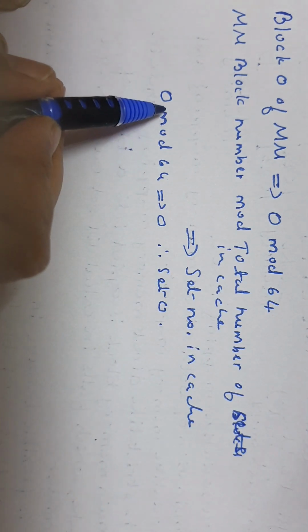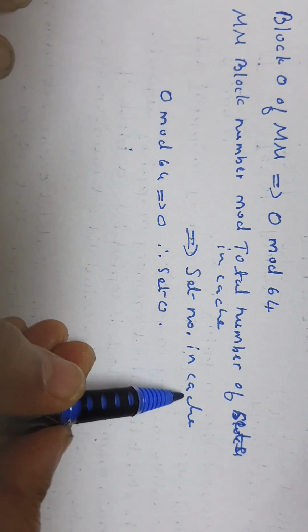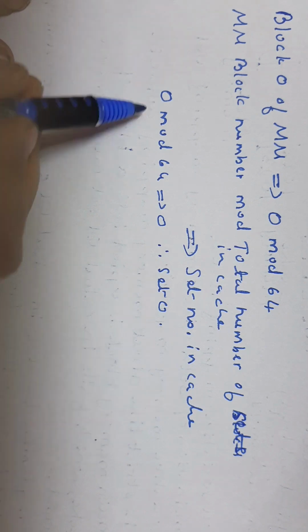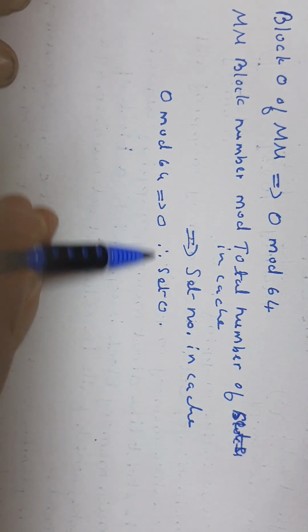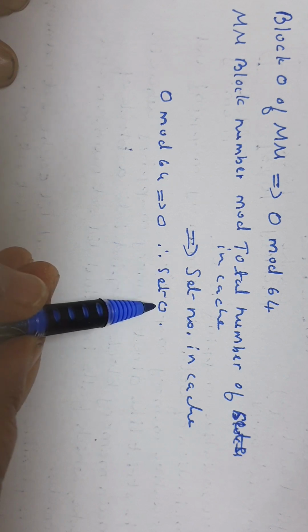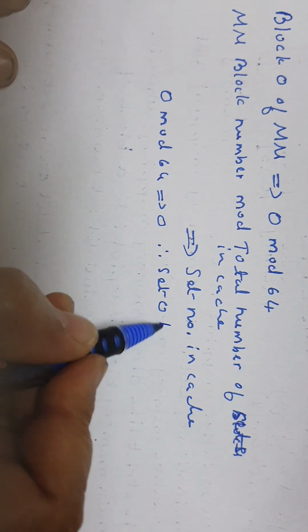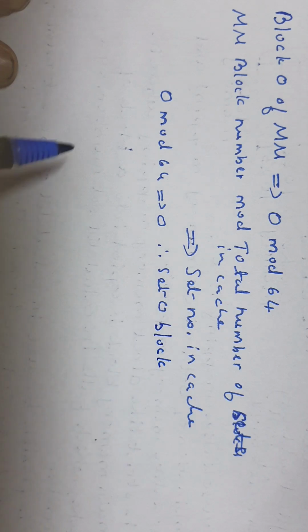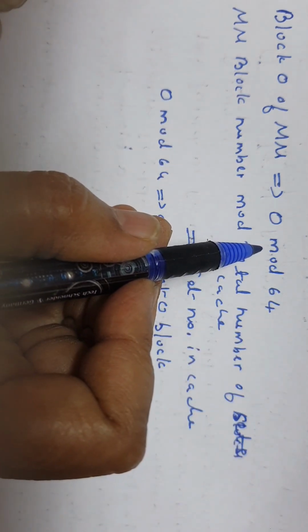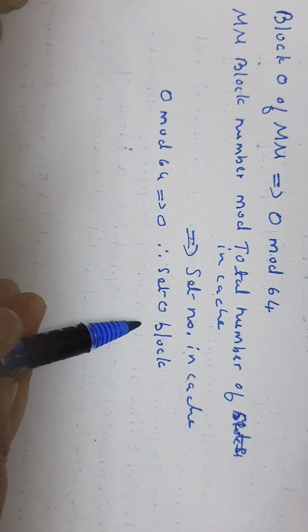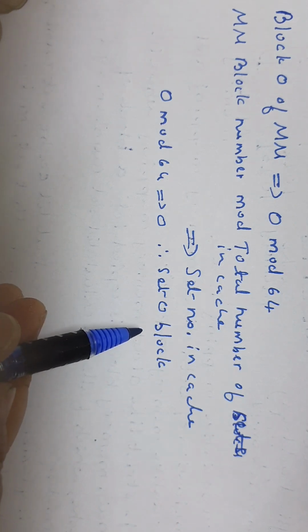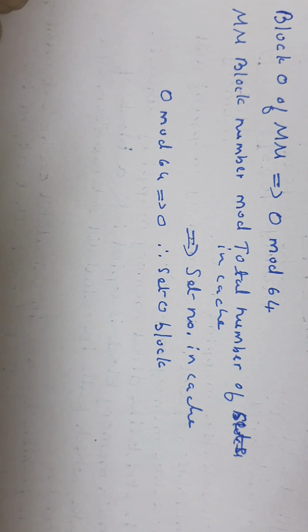So here that will give the set number in the cache. So 0 mod 64 is equal to 0. Hence it will be copied into set 0 block. Like this it is strictly calculated as per the direct formula, and in that set there is a choice, it is flexible like associative mapping. Okay.